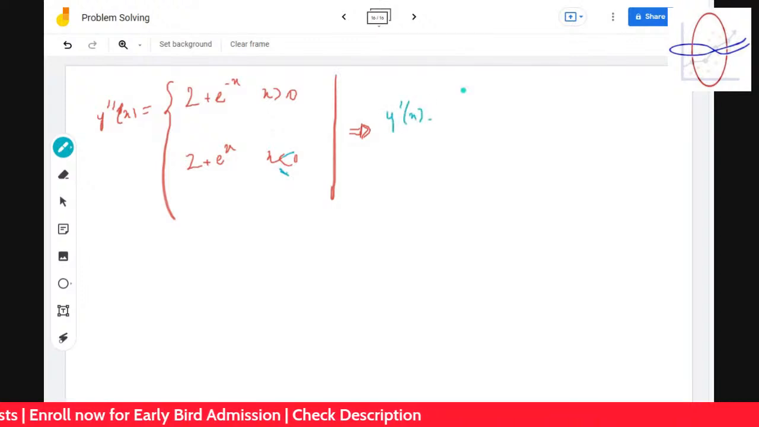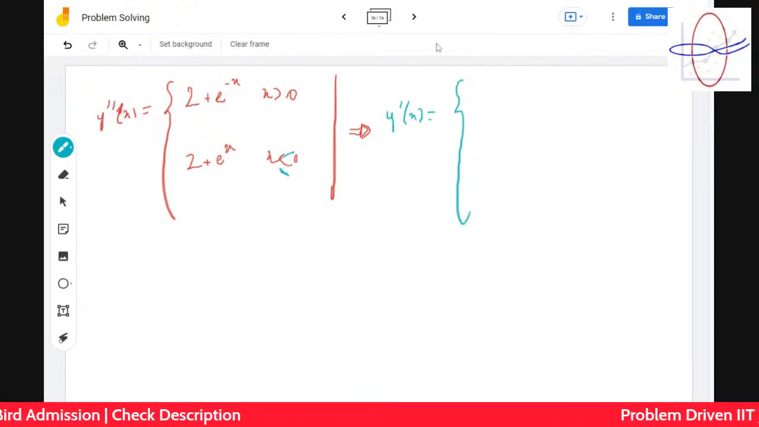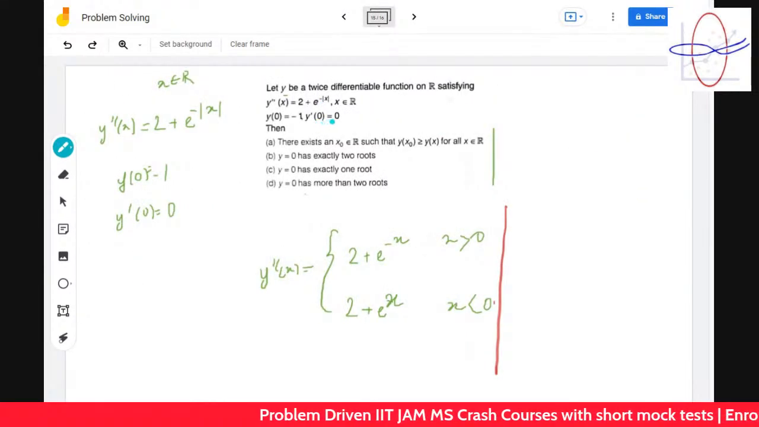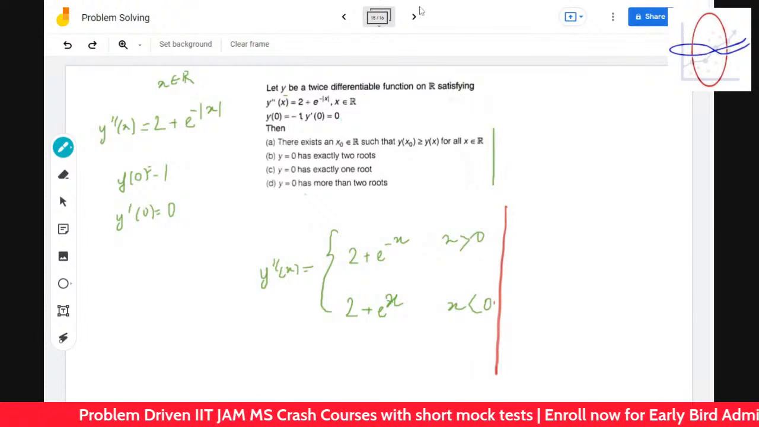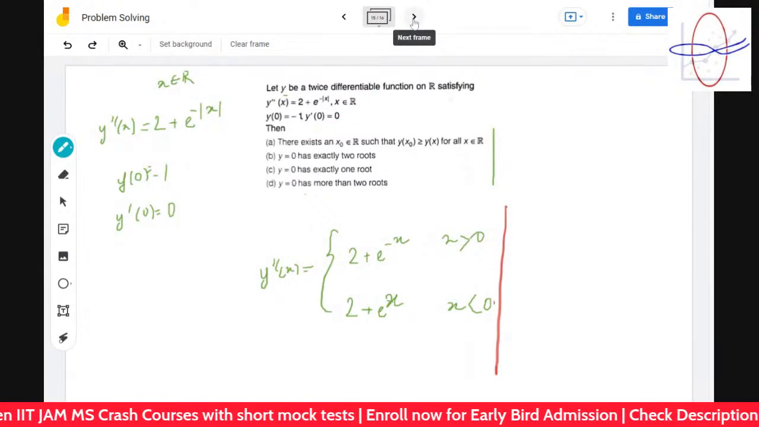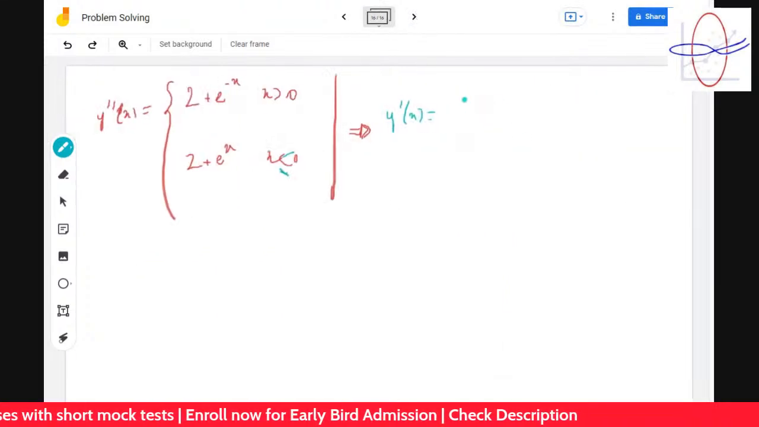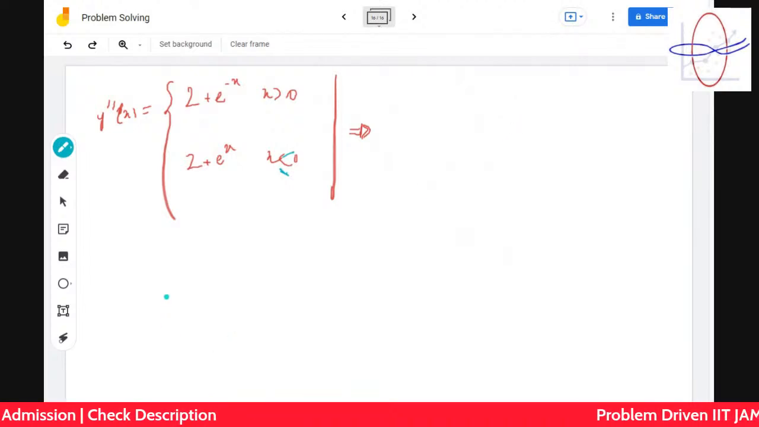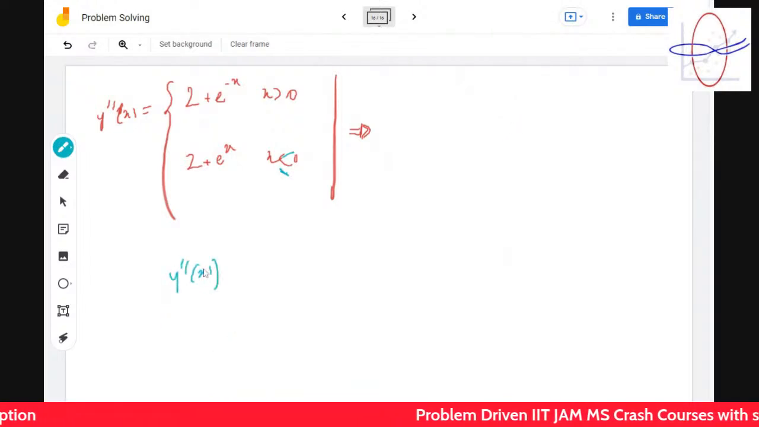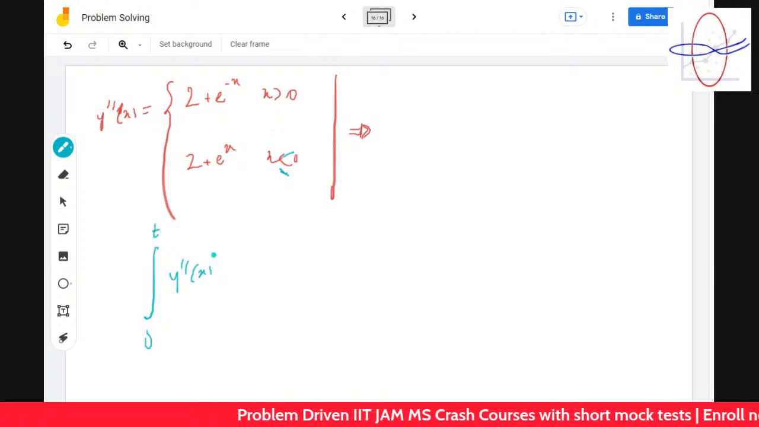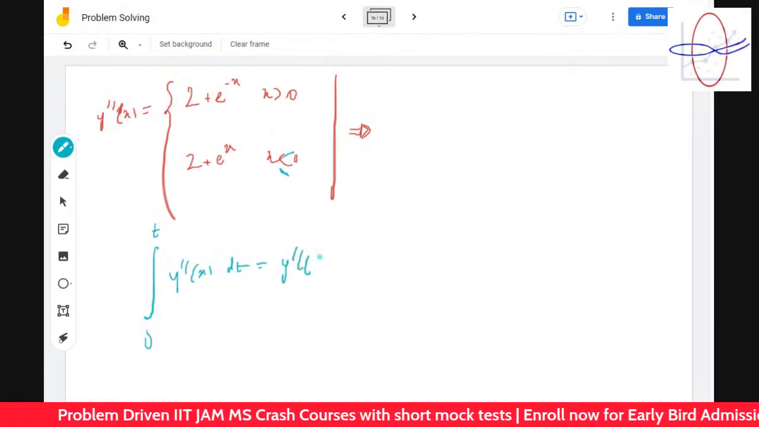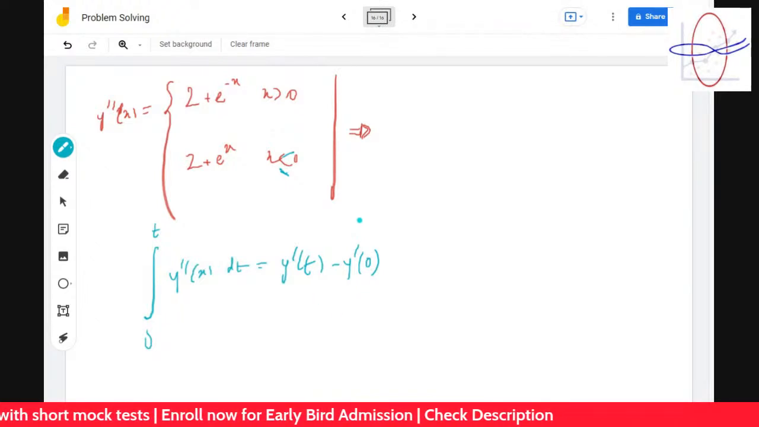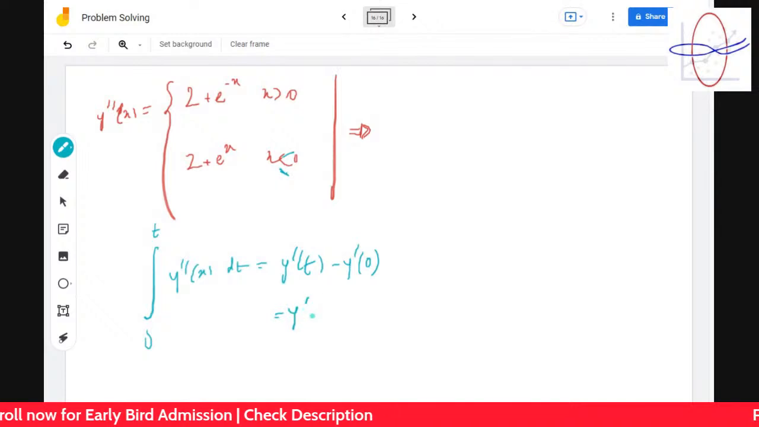So y double dash, y dash of x will therefore be what? See, y dash of 0 is given over here. Understand this very carefully. Y dash of 0 is given, and that's a good thing. Why? Because now you can take integration from 0 to t. If you do the integration of y double dash of t dt from 0 to x, that will give y dash of x minus y dash of 0. That's exactly what you want, because this is equal to y dash of x.